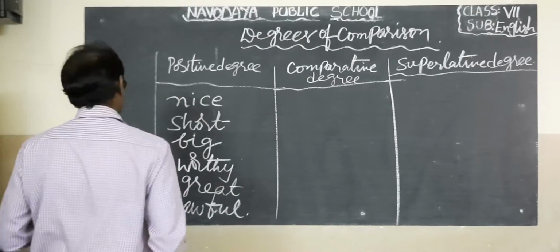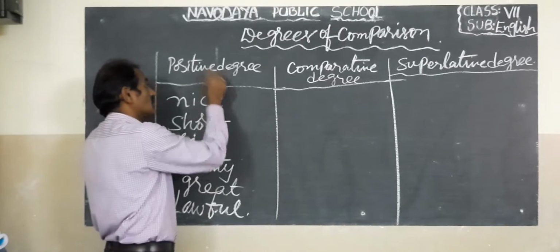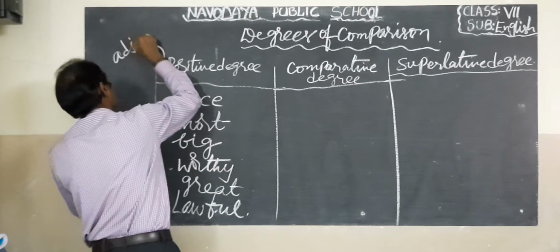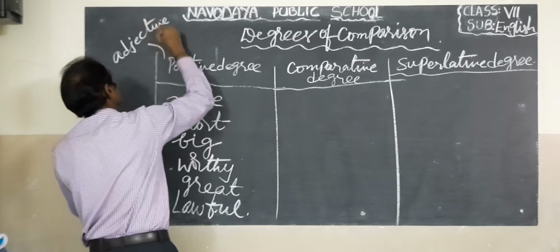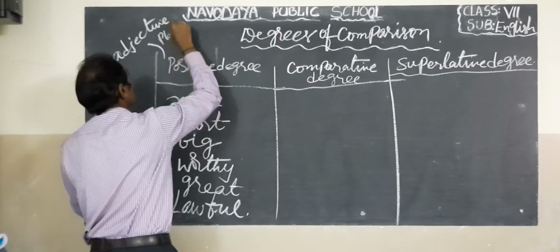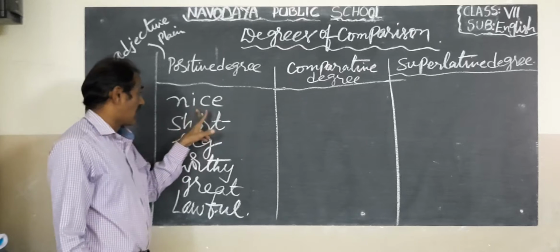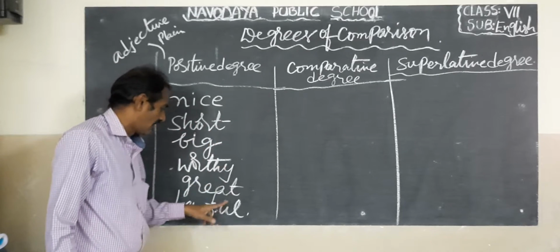See, children, in the positive degree the adjective is plain, so no ER: nice, short, big, worthy, great, lawful.